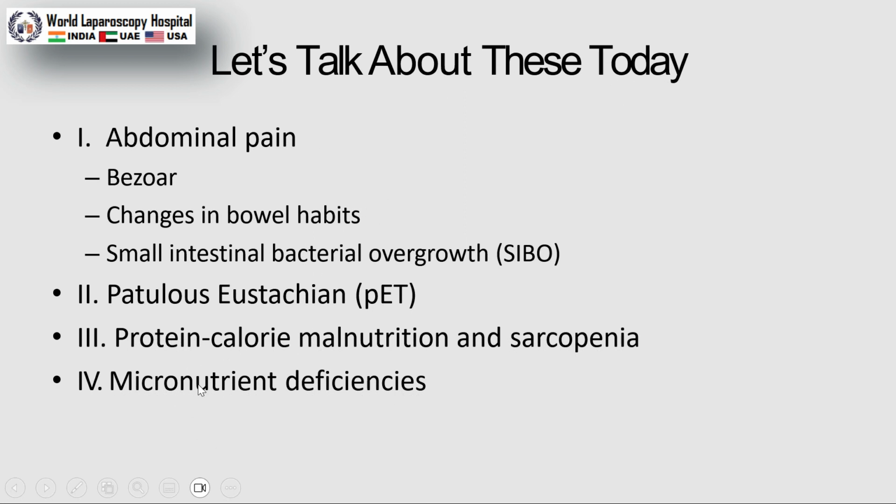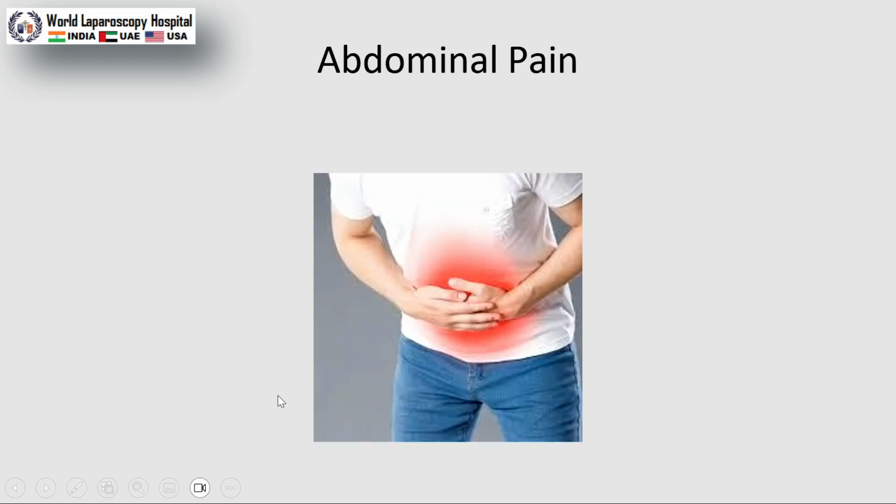Patulous Eustachian is also a kind of complication which is very common after this MGB procedure. And protein calorie malnutrition and sarcopenia is also very common, if we are not doing vigorous follow-up. And the next is the micronutrient deficiency. It is a very vast topic, but I will try to address it.